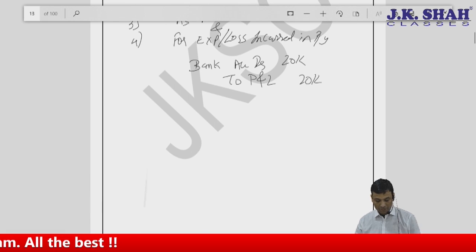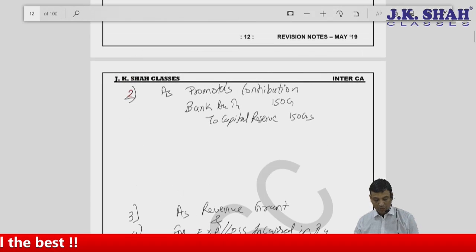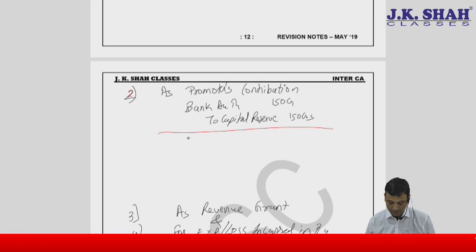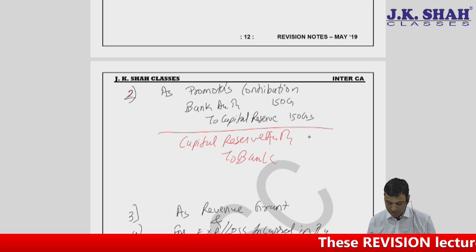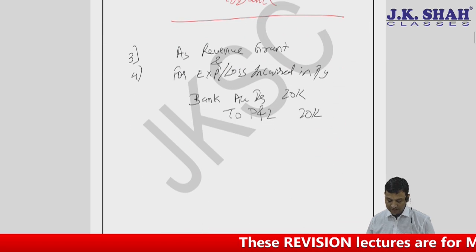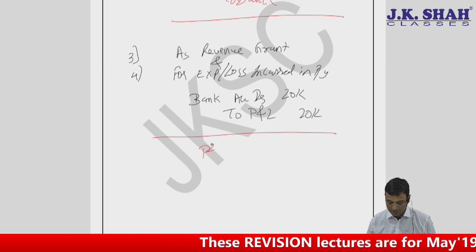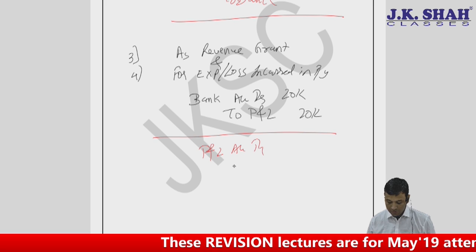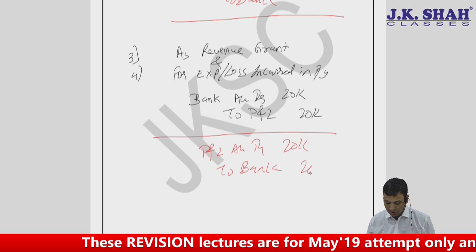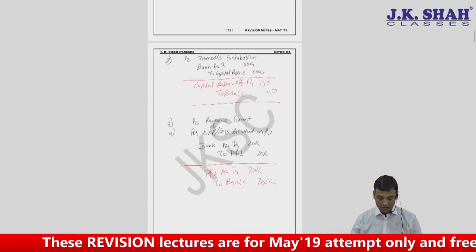Coming on to promoter's contribution. I think now you know the answer. I just have to reverse it off. If there is a refund, can I say it is nothing but capital reserve account debit to bank with the amount which I have already given. As far as this is concerned, again reverse off. Whatever is the amount of grant. Yeah, I'll just take everything on.